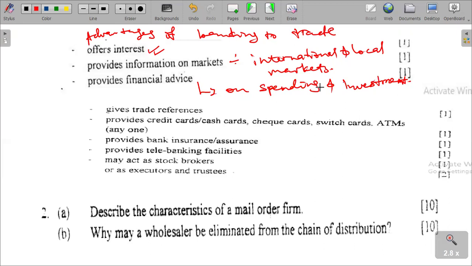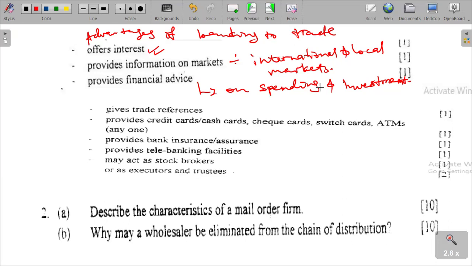In order to make sure that money is not wasted, they need advice on how to use it. So banking provides financial advice. I'm quite sure we have heard of people who, after receiving pension money or other payouts from investments, need a financial advisor who gives them the knowledge and information on how to use the money wisely.